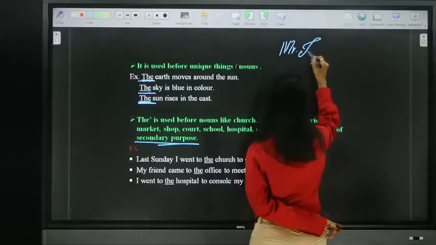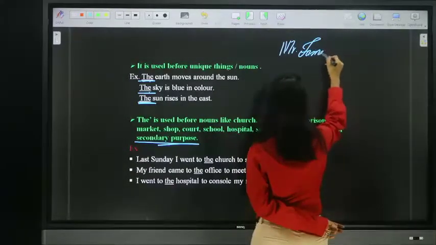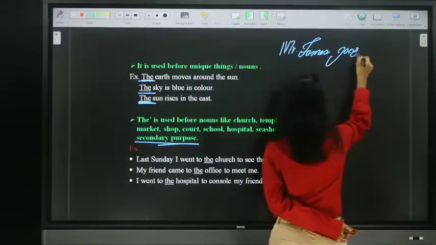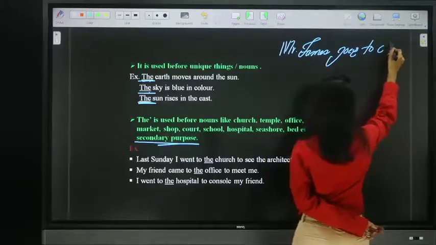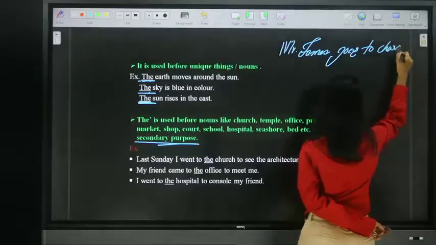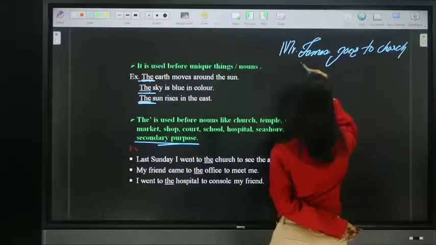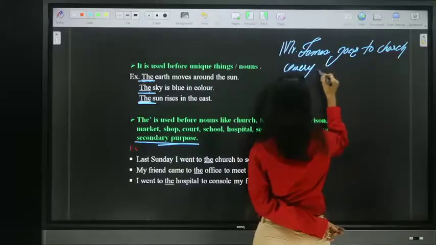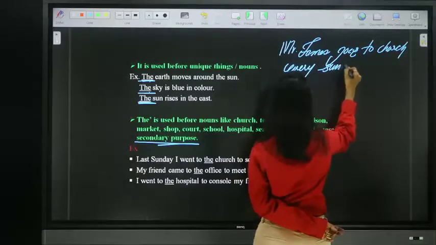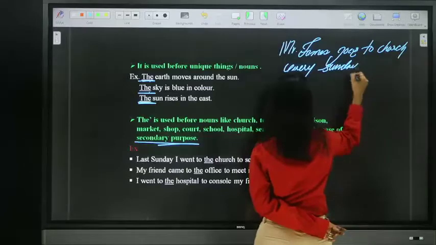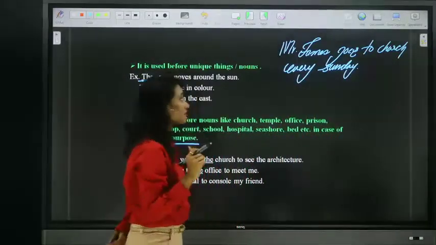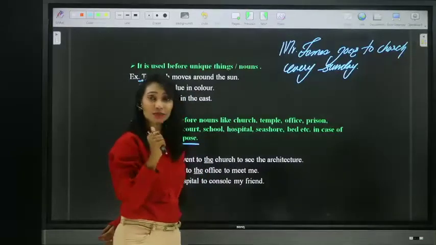So look at this example. Mr. James goes to church every Sunday. Mr. James goes to church every Sunday. So what is his primary purpose?